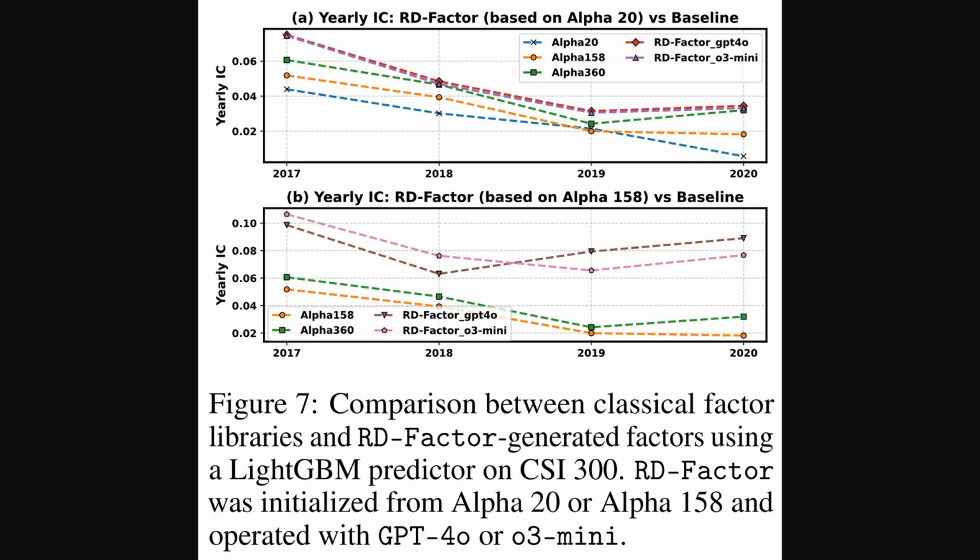What's really interesting is how the R&D-Factor lines, particularly the purple and brown dashed lines representing different LLM backbones, tend to hold up or even improve their IC values by 2020, while some traditional factor sets show a decline. For example, in chart B, R&D-Factor, initialized from Alpha 158, clearly surpasses the baselines in 2020. This really highlights its ability to adaptively refine and find strong predictive signals.